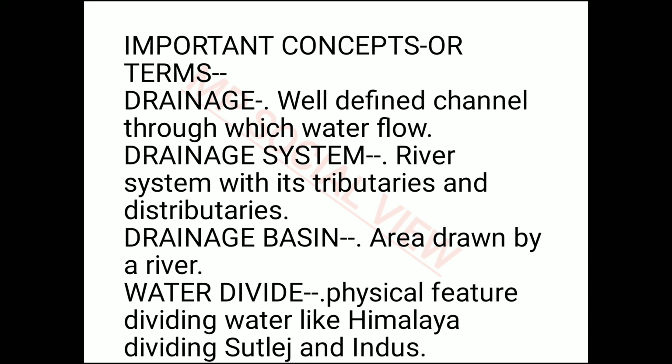Then what is water divide? Water divide is any physical feature which divides the water of two rivers, and does not allow the water of those two rivers to meet each other. Like the Himalaya acts as a water divide between the Indus and Satluj. The Satluj at the end meets the Indus, but both start from the same place in Tibet, and for 400 kilometers they travel parallel to each other and cannot meet, because the Himalaya acts in between them as a water divide and doesn't allow those two streams to meet each other.